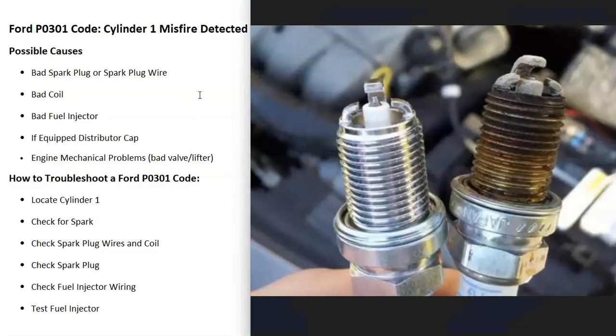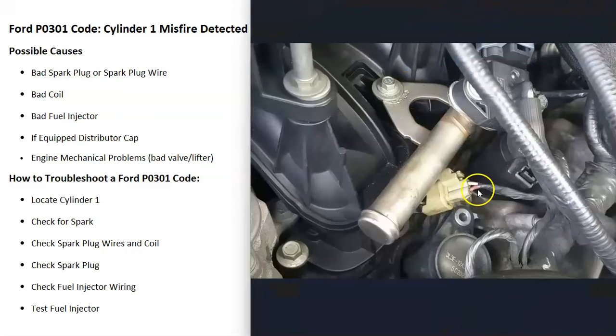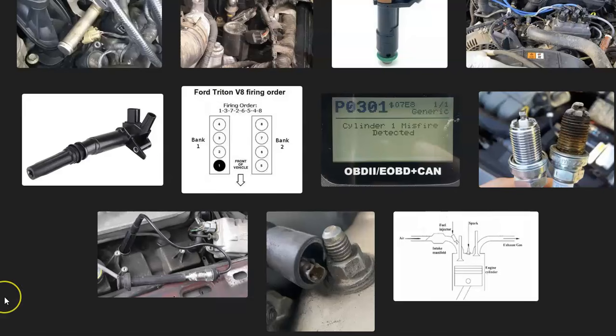If you're getting good spark and everything's checking out good there, then the next thing to do is to check out the fuel injector. Check out the wiring going to it. Be sure there's nothing wrong with the wiring. Basically, keep in mind, anything wrong with the wiring going to the fuel injector can cause the same symptoms as a bad injector. You can also test the fuel injector. There are some different methods for that. There are some good YouTube videos on that. You can even swap out the injector with the one next to it just to see if the problem follows, different things like this. But the next thing to do is test the fuel injector and be sure that it's working correctly.